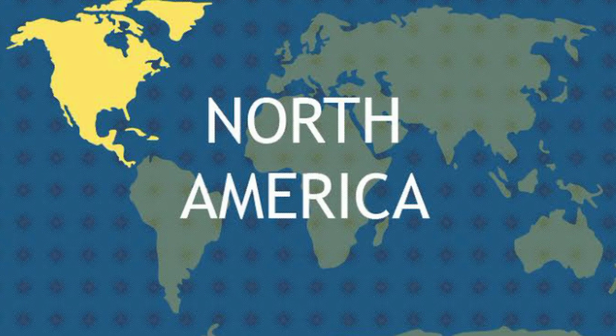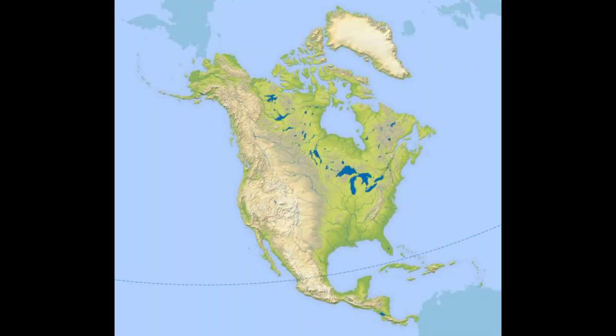Now let us see North America. It is the third largest continent of the world. It is linked to South America by a very narrow strip, called the Isthmus of Panama. This continent lies completely in the northern and western hemispheres. Three oceans surround this continent. Those are all about North America.